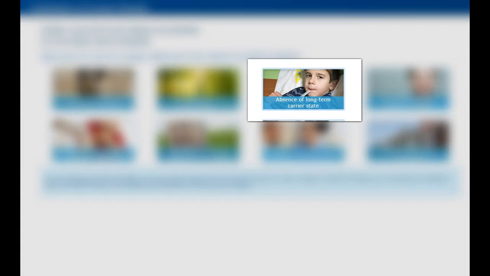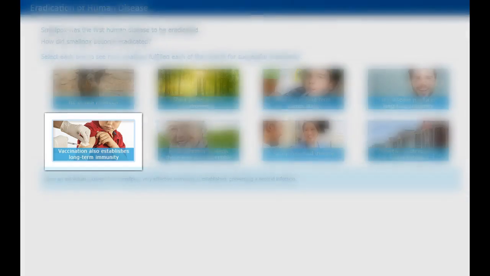Once an individual recovers from smallpox, he or she no longer carries the virus and cannot transmit it to others. Smallpox contrasts with diseases such as HIV and AIDS and hepatitis B, which can maintain long-term carrier states and be infectious to others for years or decades. The fourth criteria is that the disease produces long-term immunity. Once an individual recovers from smallpox, very effective immunity is established, preventing a second infection.